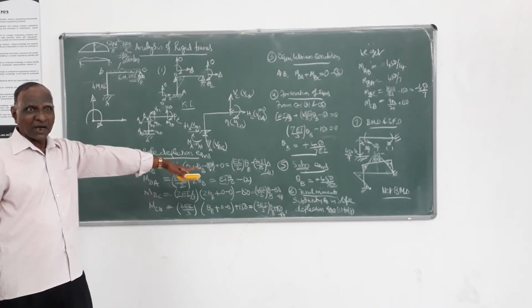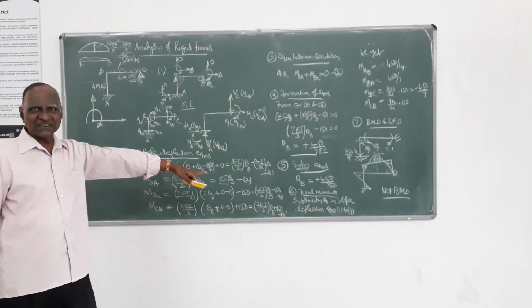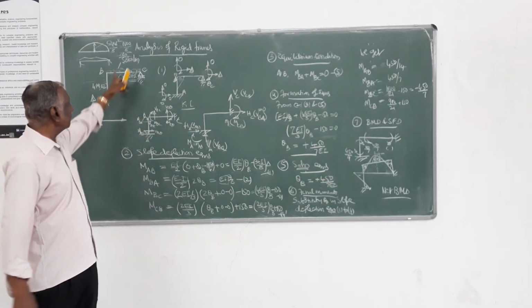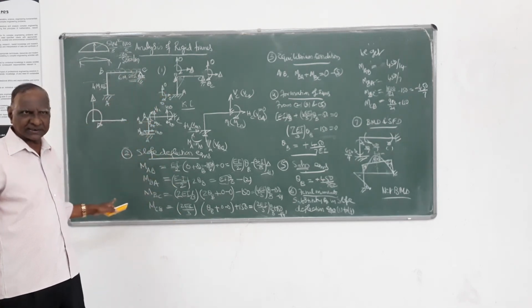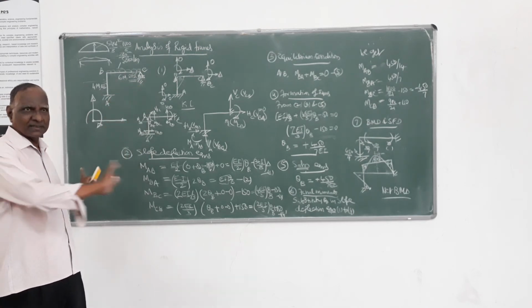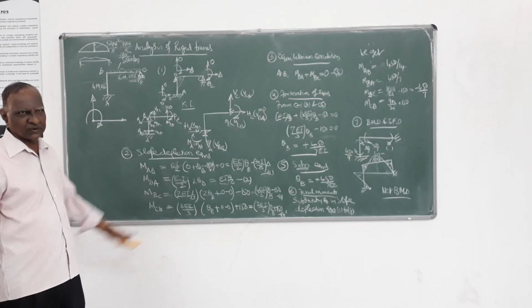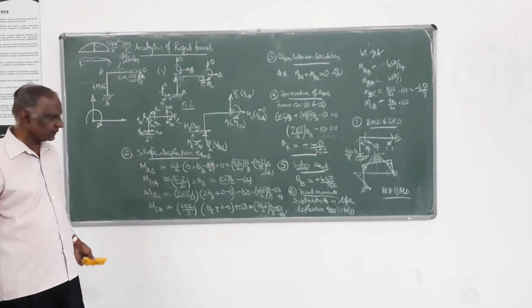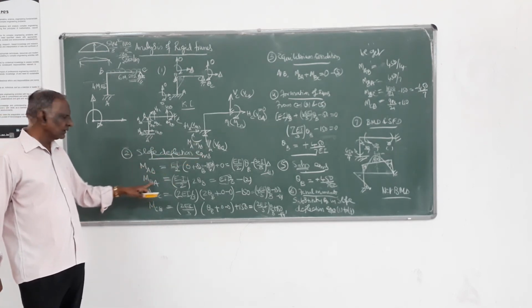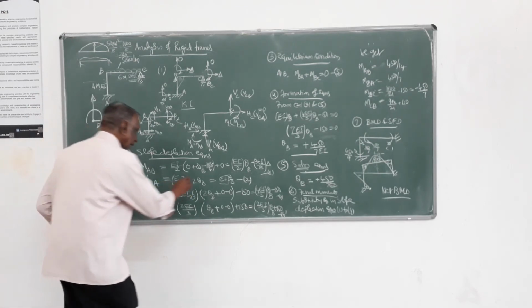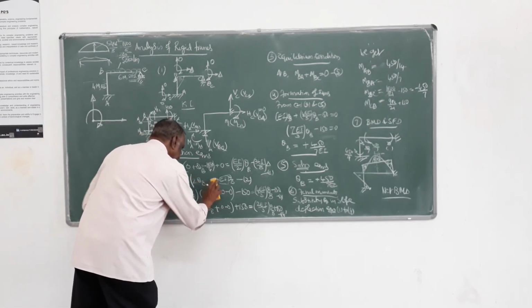You are appreciating the change which I am making. In the same problem, member configuration is not changed, only support condition. Some members which were not sway have become sway. I am just introducing the correction at the appropriate place. And here MBA is not changed. This is 2 theta b and delta term.